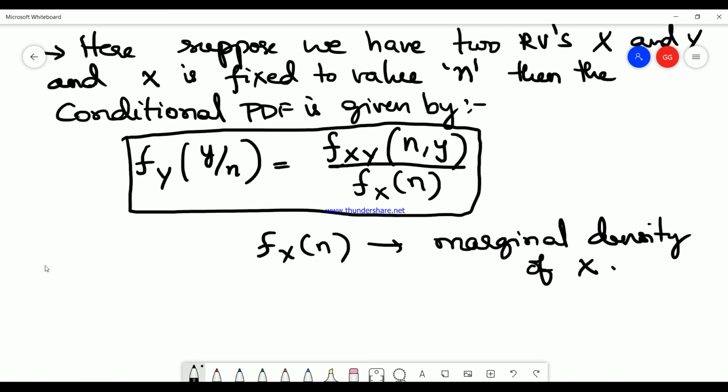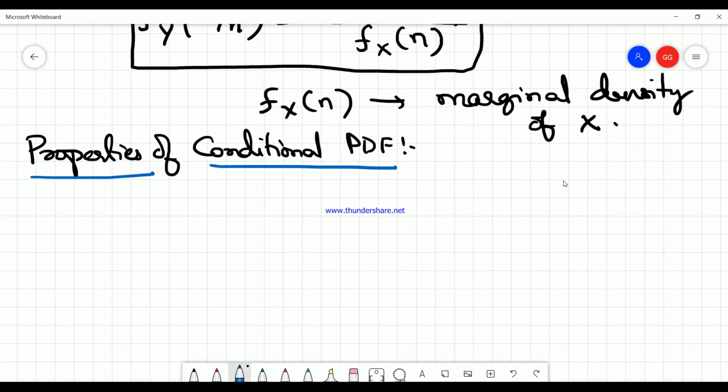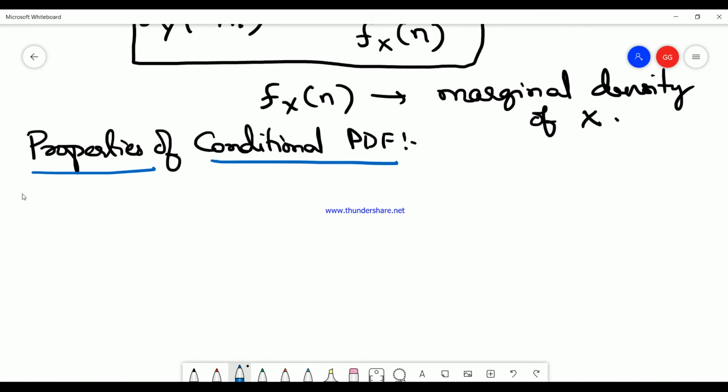Now if I go on to the properties of conditional PDF, let us see what the properties are. The first property says conditional PDF is always a non-negative function.